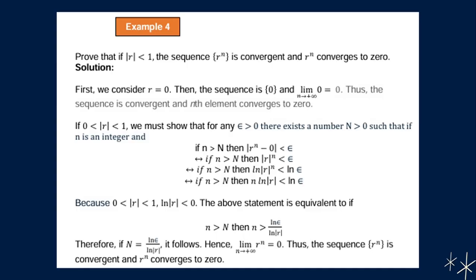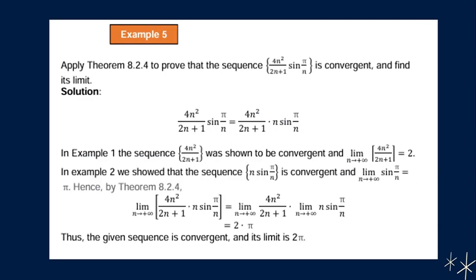Thus, the sequence r raised to n is convergent and r raised to n converges to 0. Then we have our last example. Apply theorem 8.2.4 to prove that the sequence 4n squared all over 2n plus 1 times sine pi all over n is convergent, and find its limit.